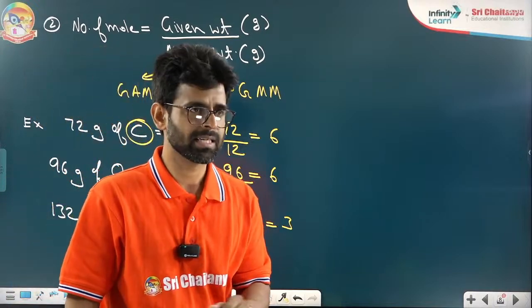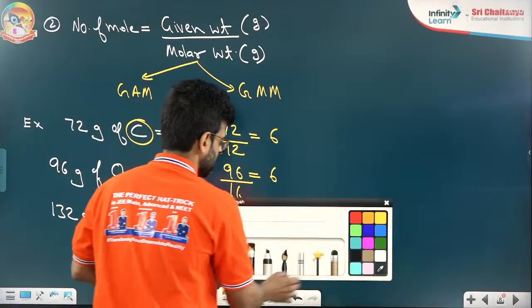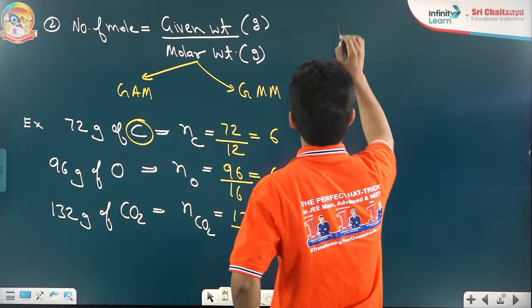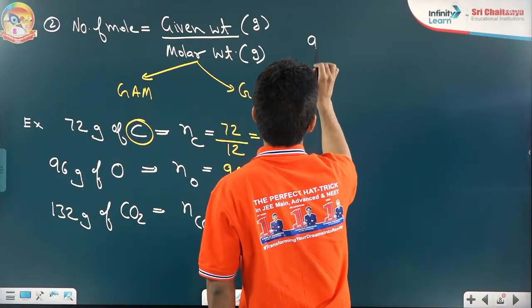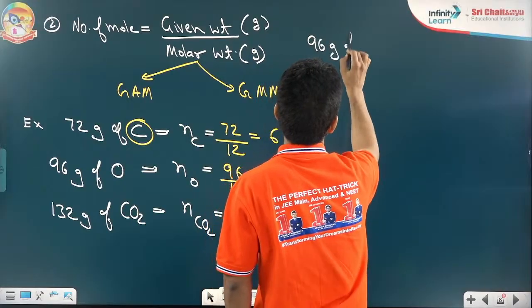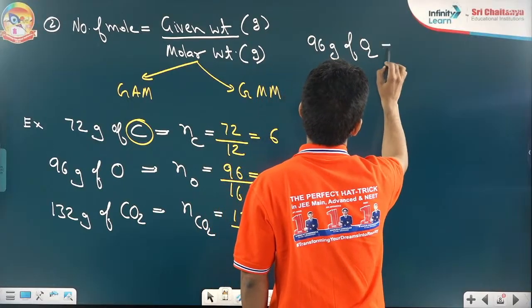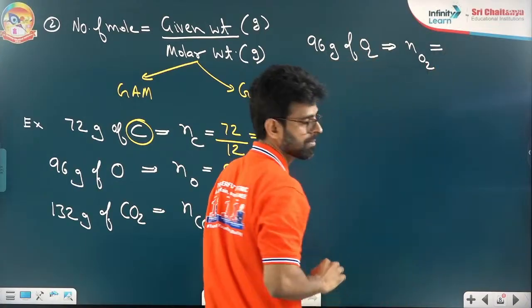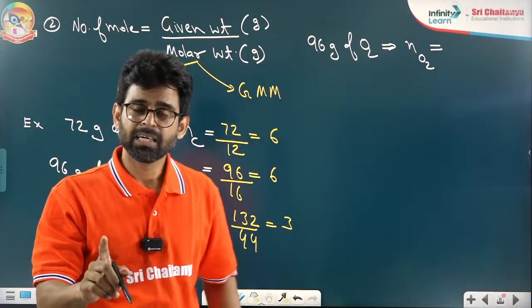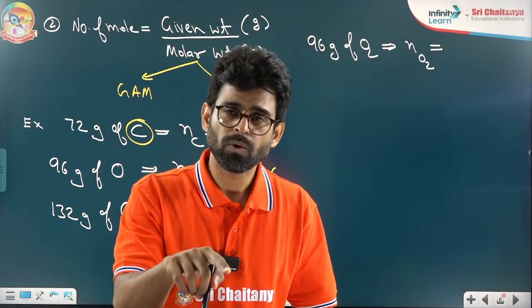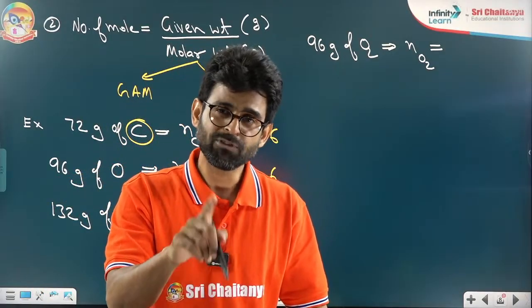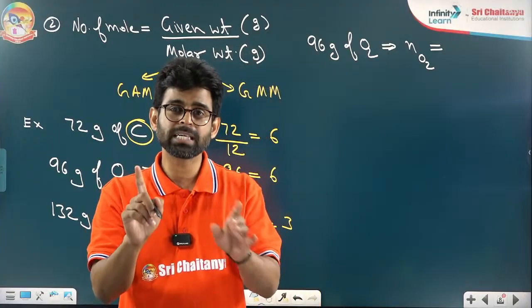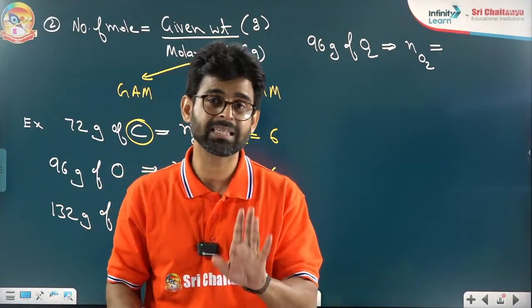It's very easy. Now, where do students make mistakes? Understand this. We have 96 gram of oxygen, or O2 you can say, and I am asking for moles of O2. Be clear whether you are finding moles of O or moles of O2. If you are finding moles of O, you take the molar mass of O only, that is 16 gram.